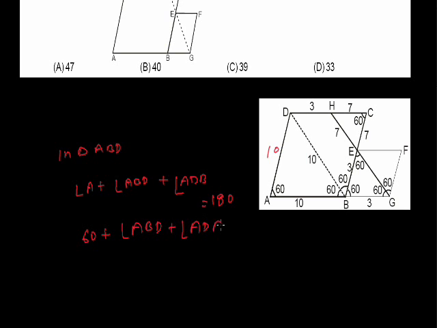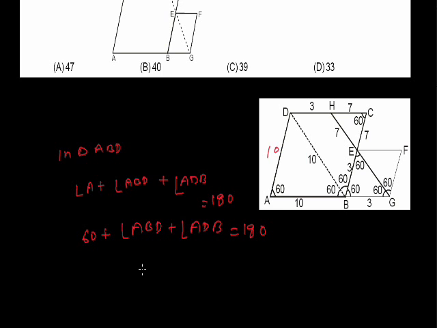Then if angle A is 60, then in triangle ABD, angle A plus angle ABD plus angle ADB equal to 180. 60 plus angle of ABD plus angle of ADB equals to 180.